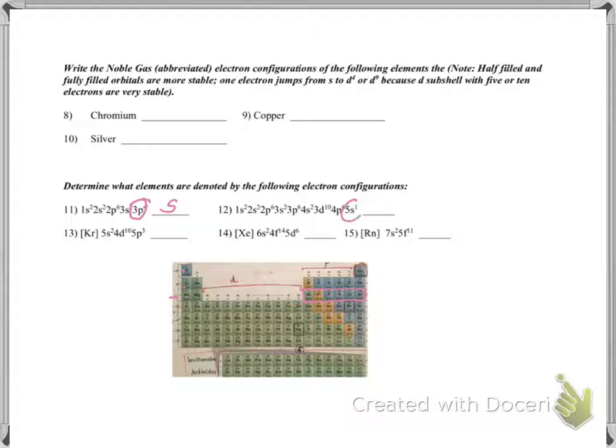So all you have to do is write down the outermost. 5s1: 1, 2, 3, 4, 5. These are the S, S1, so the first one. Rubidium.